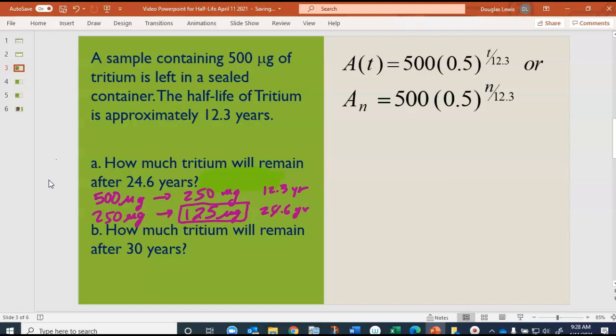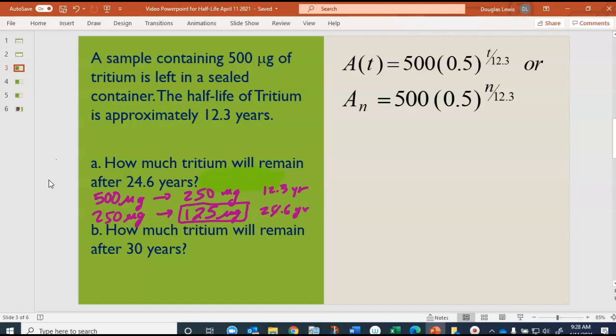So the next question is, how much tritium will remain after 30 years? Well, this is not quite so obvious as the 24.6 because it's not exactly two half-lives. It's two and then some. So just like in the first problem, we could have used the formula where for time we put in 24.6 years.